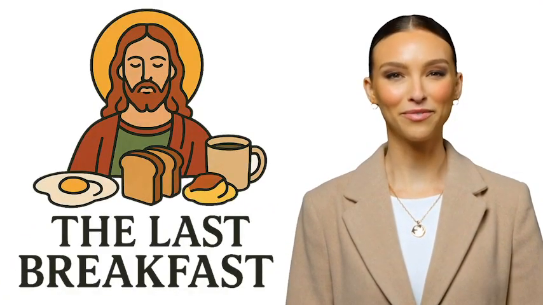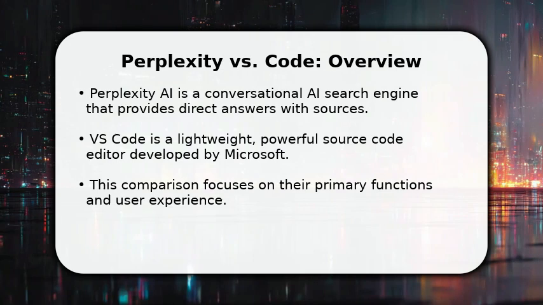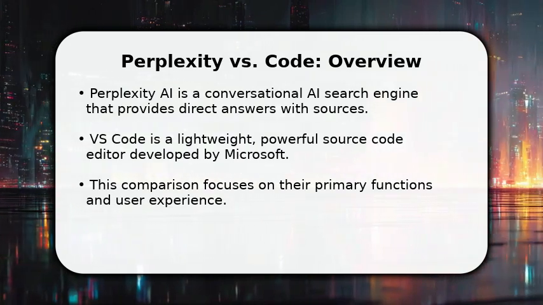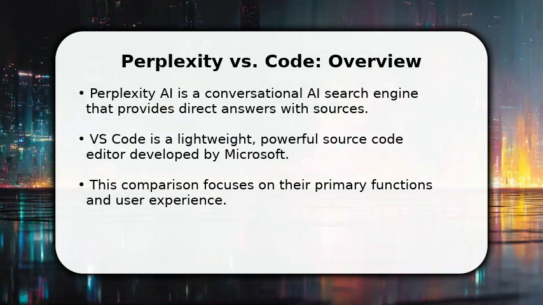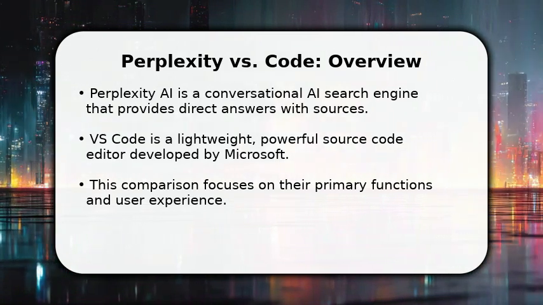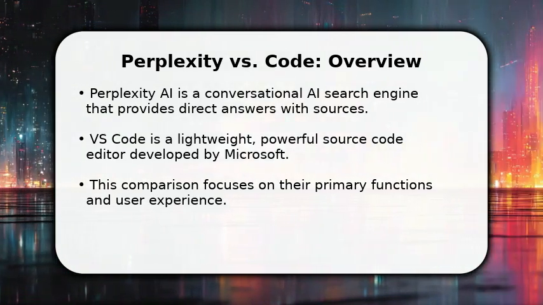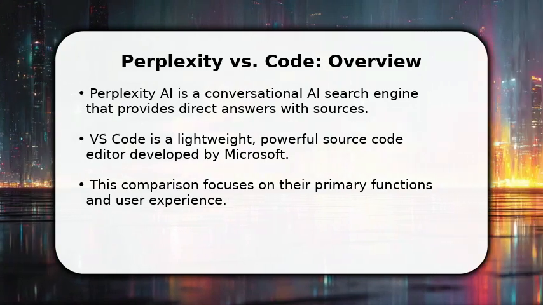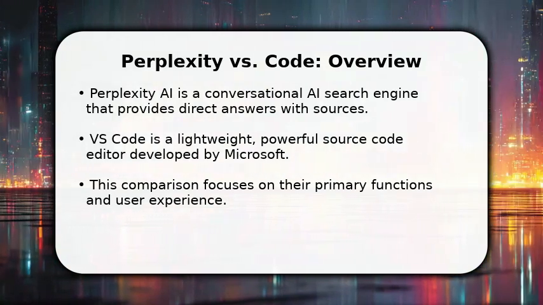Please enjoy the video. In this video, I will compare Perplexity versus VS Code. Perplexity AI is a conversational AI search engine designed to give you direct answers with sources. On the other hand, VS Code is a powerful, yet lightweight, source code editor from Microsoft.